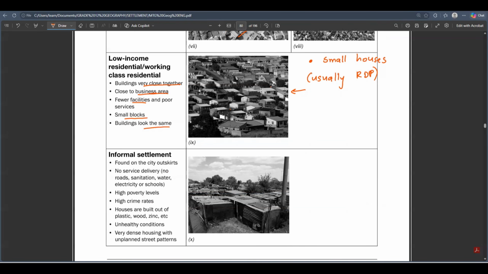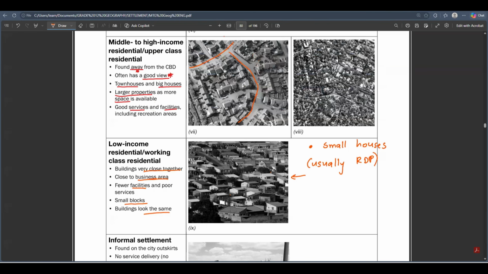The buildings look the same. There's fewer services, poor service delivery as well. You find out that sometimes the water is not there, sometimes the electricity is not there. Power cuts, load shedding, all of that is part of the things experienced by low-income residential areas. But in the high-income residential area, they never usually complain about electricity, because they pay a lot of rates and taxes to receive those services.